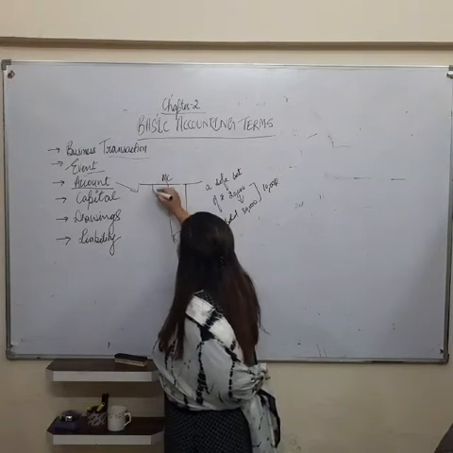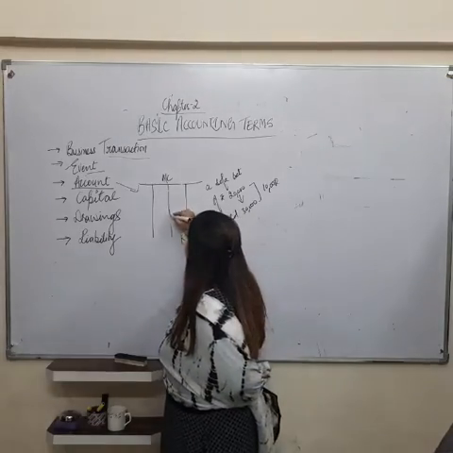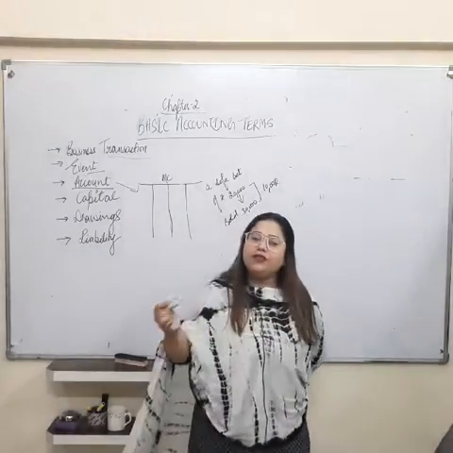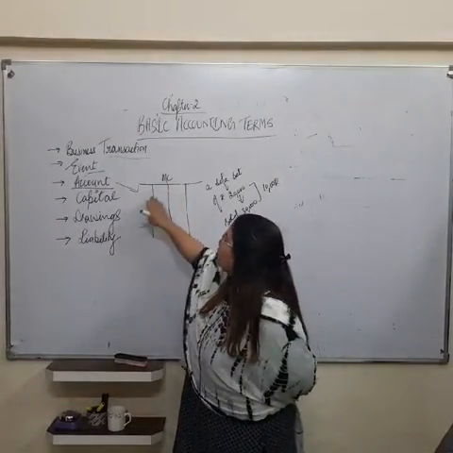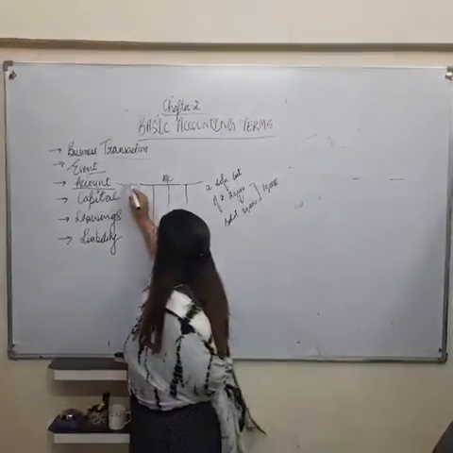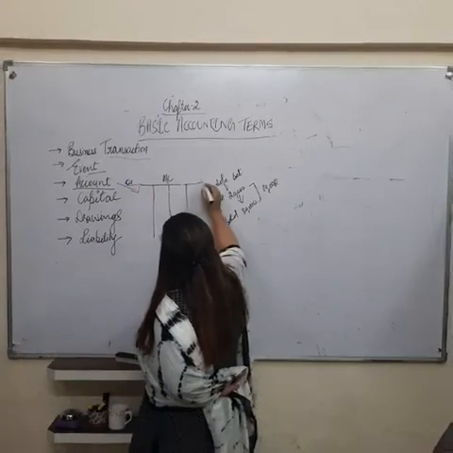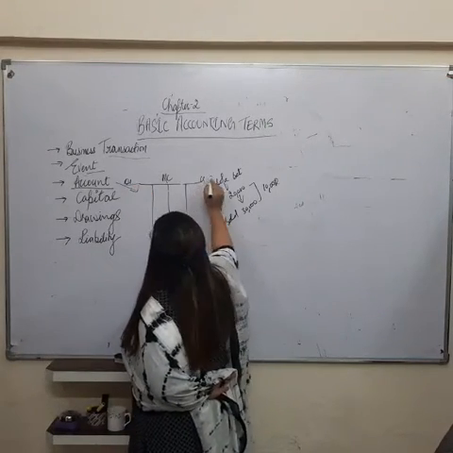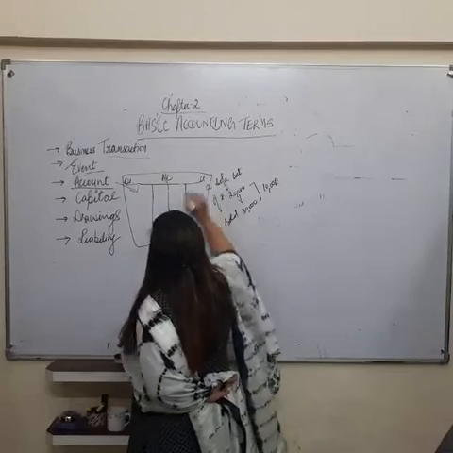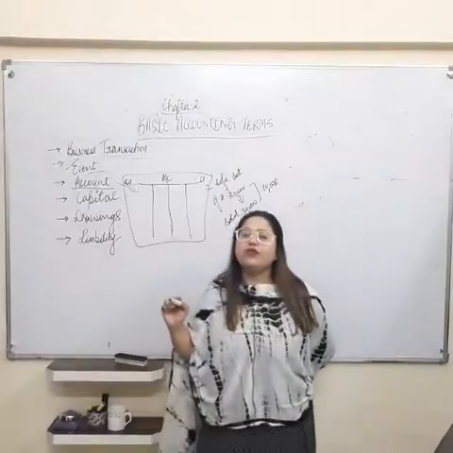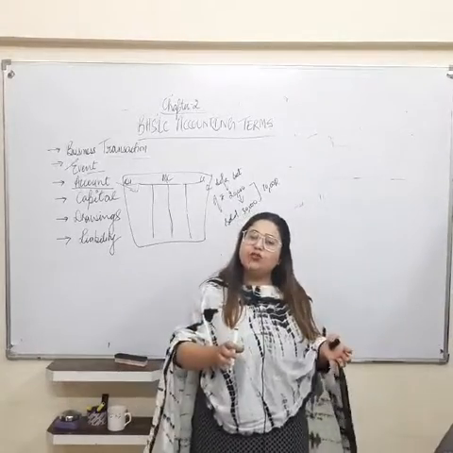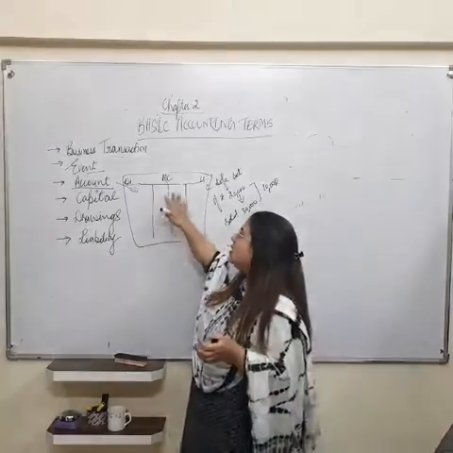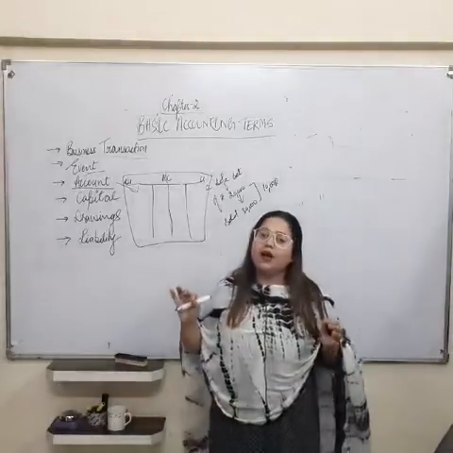Now you all know that in business there are two types of transactions, whether there will be inflow or outflow. So that is why all the accounts have two sides. Its left side will be called the debit side, its right side will be called the credit side, right? So what is an account? According to the nature of every transaction, all the transactions related to a single nature will be placed at a single place. That place will be called an account.